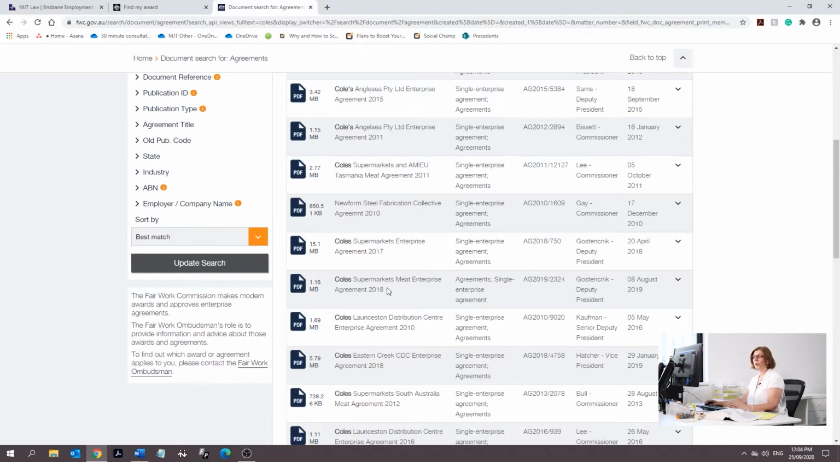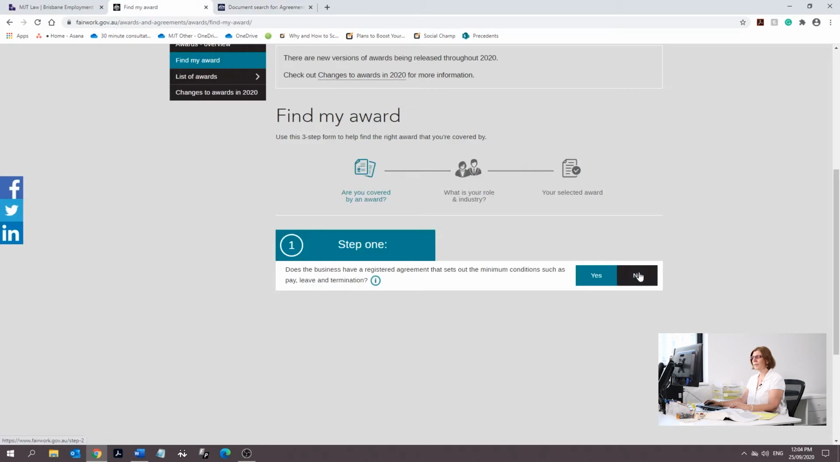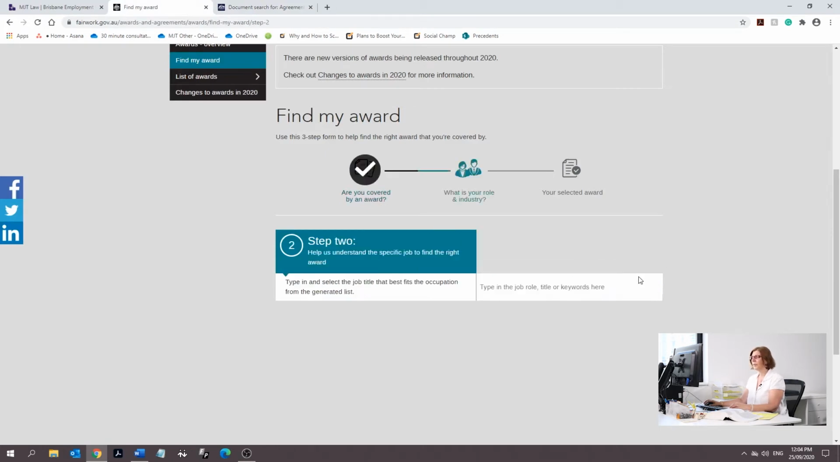This would mean that if you work at Coles under this particular situation, then you may not fall under an award, you might fall under an enterprise agreement instead. But in the meantime, let's just say no, you don't fall under an enterprise agreement, you just fall under an award. Now it asks you what sort of job title best fits your occupation.